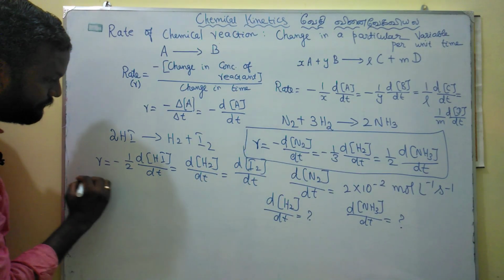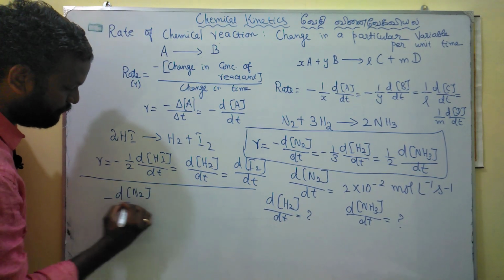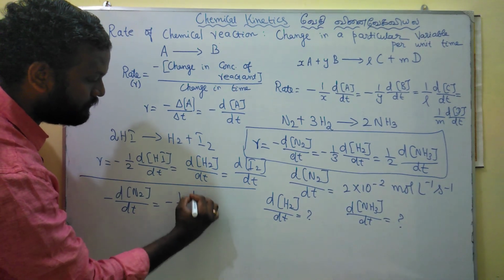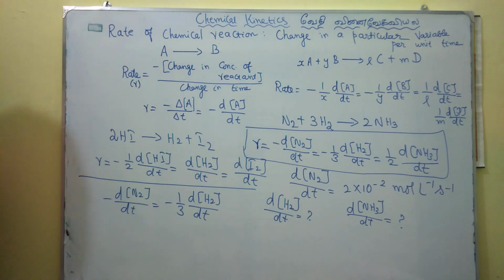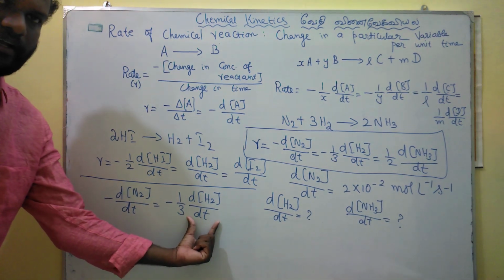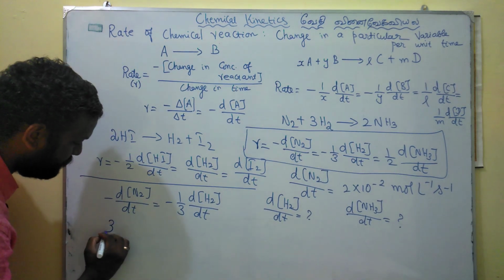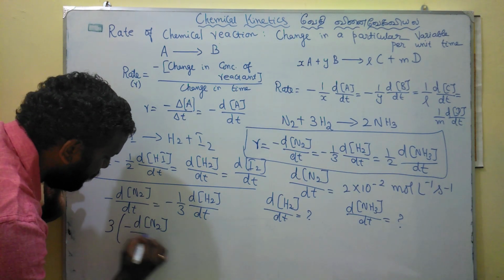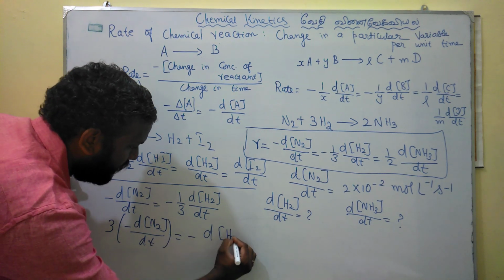So minus dN2 by dt is equal to minus 1 by 3 dH2 by dt. We need dH2 by dt, so simply you put the 3 here. So 3 times minus dN2 by dt is equal to minus dH2 by dt.